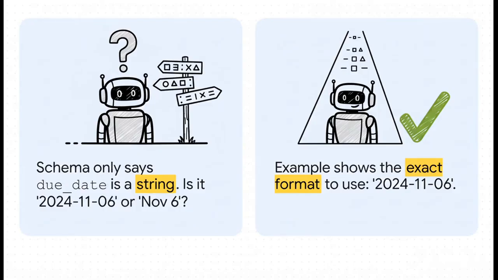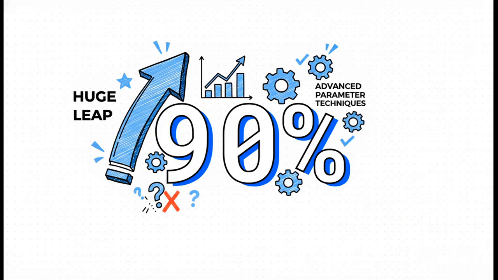And here's a perfect example of that exact problem. On the left, the schema just says a due date is a string. Okay, great, but is that year, month, day? Or is it November 6th, 2024? The AI is forced to guess. But look at the right. An example provides a crystal clear blueprint. It shows the exact format, and suddenly all that ambiguity is gone. That's what these tool use examples do. And the result of that clarity? A huge leap in reliability. Internal tests show that accuracy on these kinds of tricky parameter tasks jumped from a pretty mediocre 72% all the way up to 90%. No more guesswork, just reliable results.